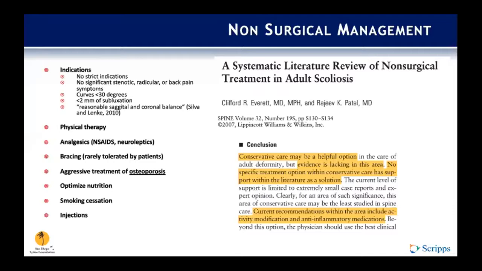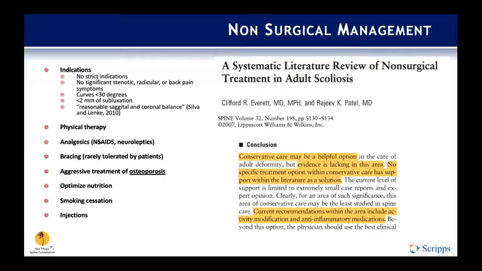So for non-surgical management, there are no real strict indications. In general, the patient typically needs to have no significant stenotic, radicular, or back pain symptoms. Generally, the curves need to be less than 30 degrees, with less than 2 millimeters of subluxation, and, quote unquote, reasonable sagittal and coronal balance, as reported by Silva and Lenke.